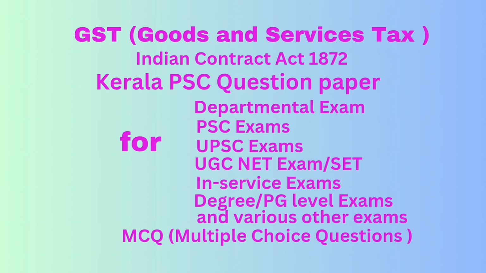Question number 93. In which of the following cases, value in all cases being more than rupees 50,000, is an e-way bill mandatory? Option A, transportation of currency. Option B, transportation of worked coal. Option C, transportation of new household items. Option D, transportation of jewelry. Correct answer option C, transportation of new household items.